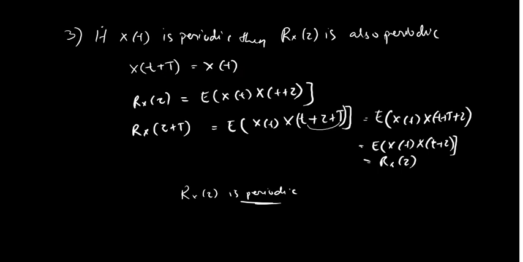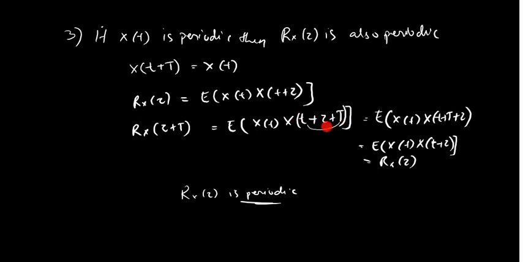Then Rx of tau is expectation of x of t into x of t plus tau. Rx of tau plus T is nothing but expectation of x of t into x of t plus tau plus T, wherever tau is there I have to put tau plus T. Now I will interchange T and tau.